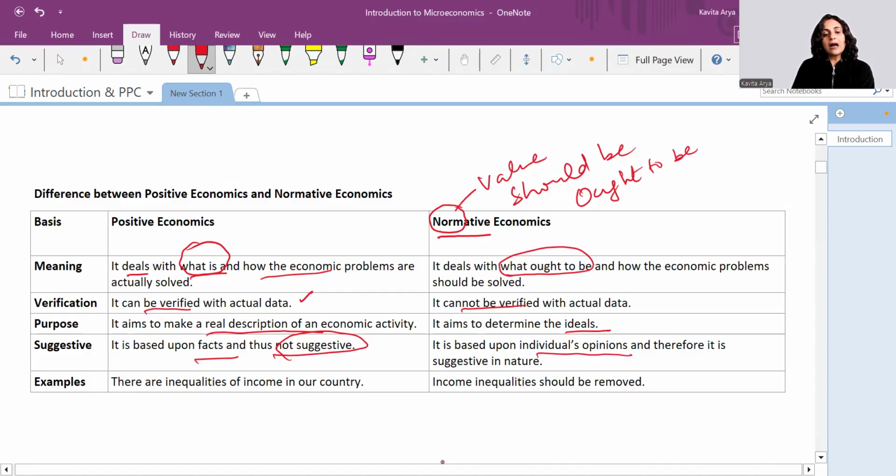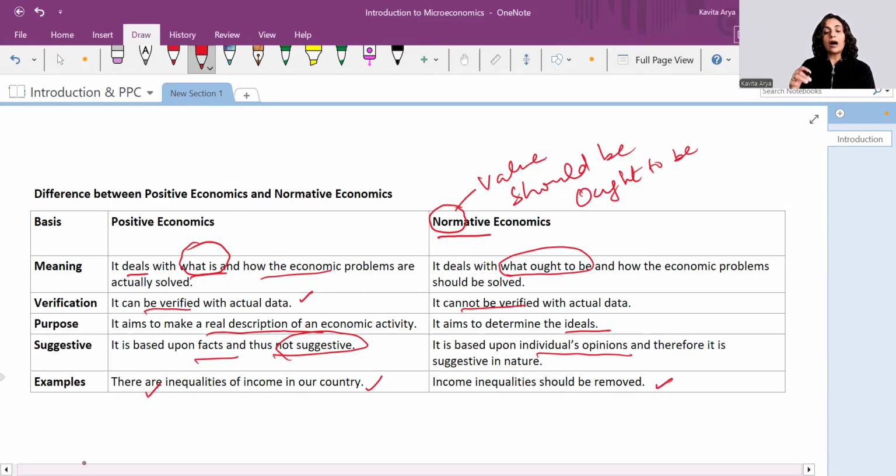And there are inequalities in our country. Yes, you can check it. And this is the example. It's talking about what is. There are income inequalities. But 'inequalities should be removed' is a situation which relates with ideals, right? So this is normative economics.